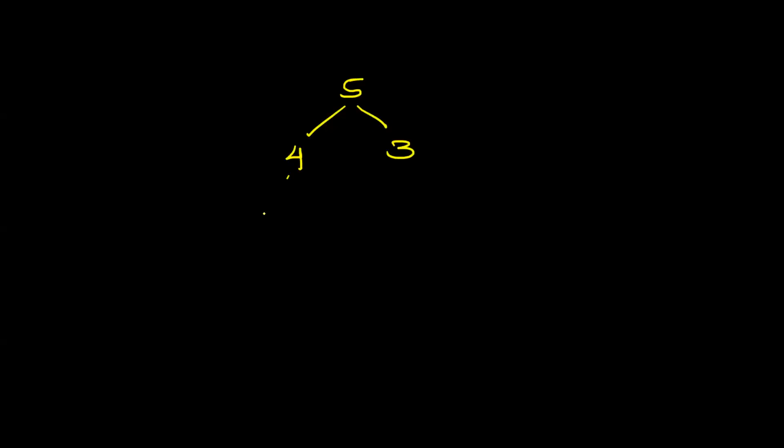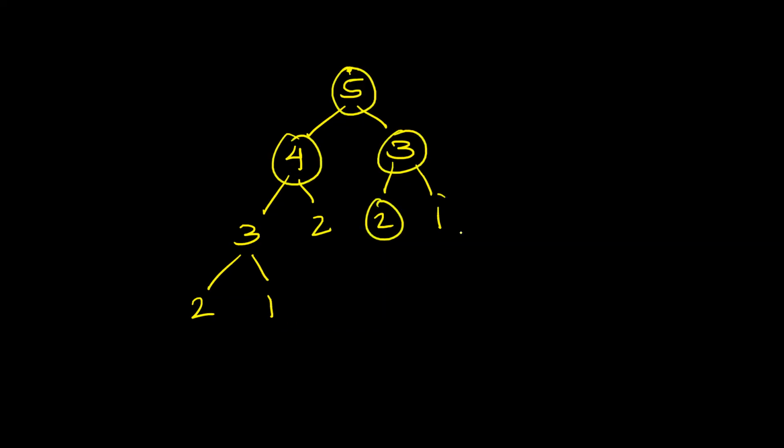5 depends on 4 and 3. 4 calls 3 and 2. 3 calls 2 and 1. Okay, this 3 calls 2 and 1. Now try to understand, guys. How many function calls are there? Let's say this is 1, 2, 3, 4, 5, 6, 7. See, the number of circles that I have drawn, are they the number of function calls? Do you agree? As many circles as there are, that many function calls have happened.